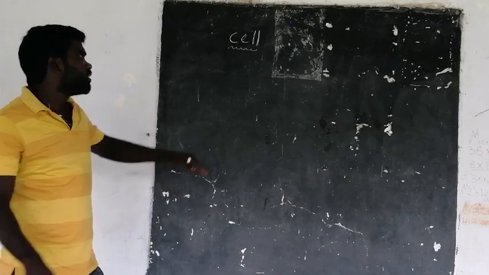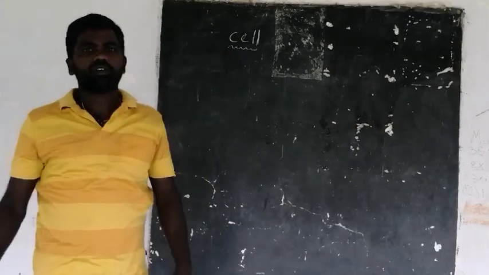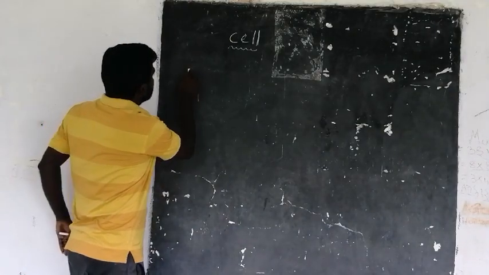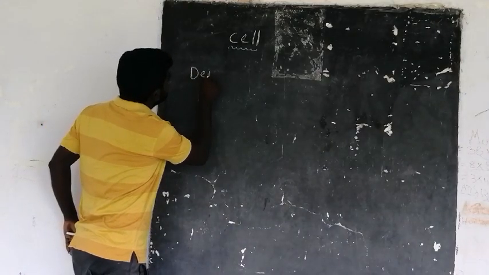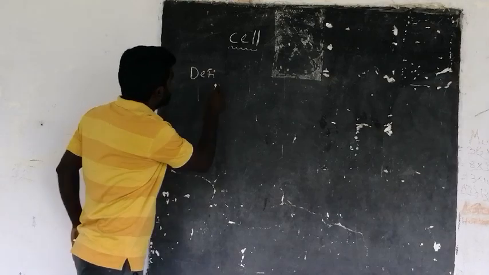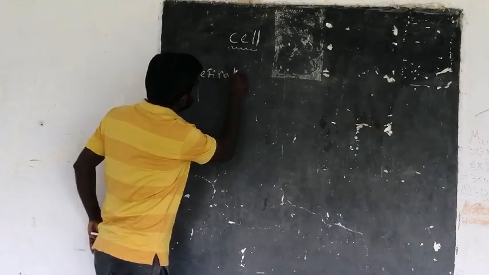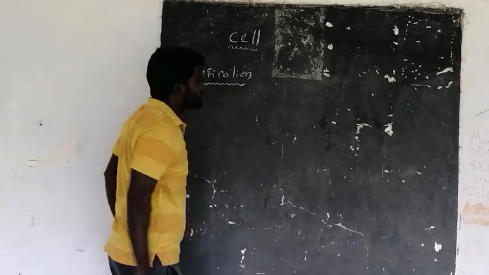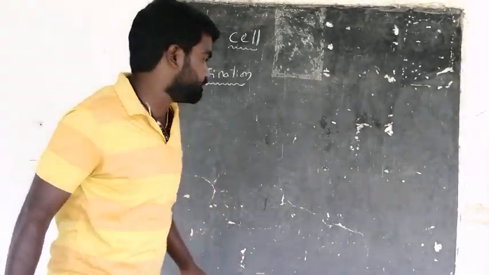Today we are going to discuss the cell. Now, what is a cell? Let us see the definition of cell.